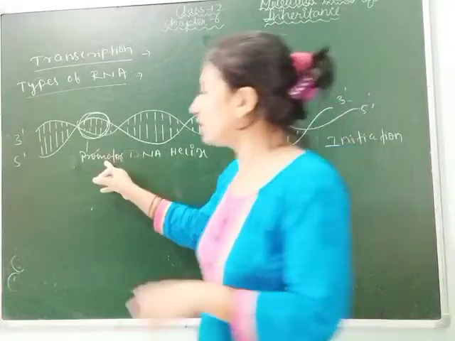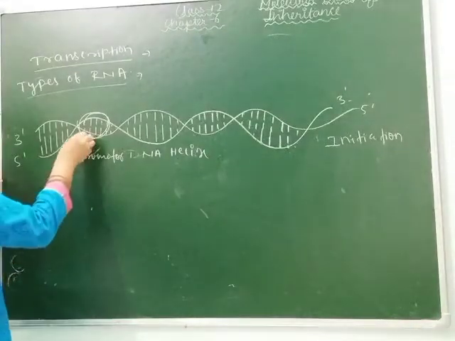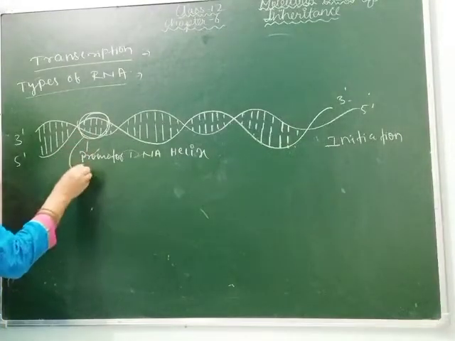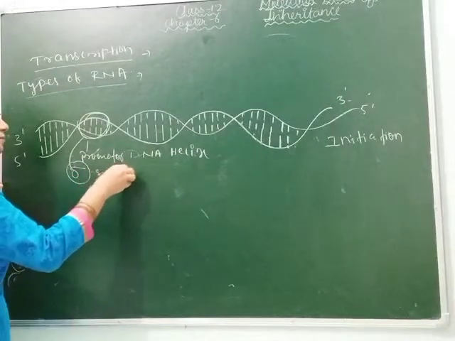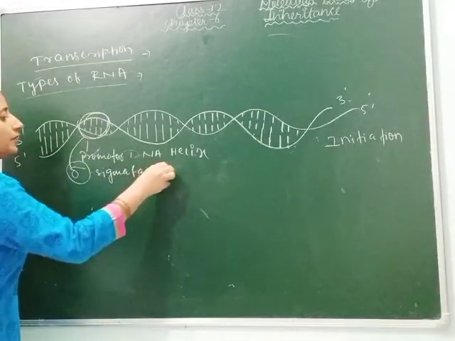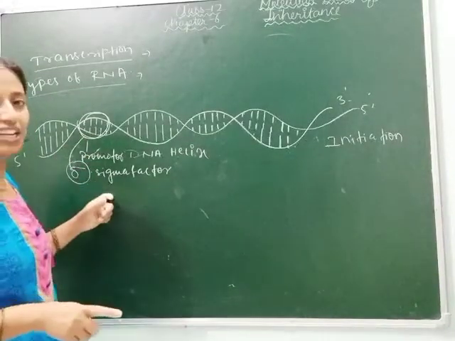So here is the promoter, and along with the promoter the sigma factor will bind. This is the sigma factor. So this will start the process of initiation.